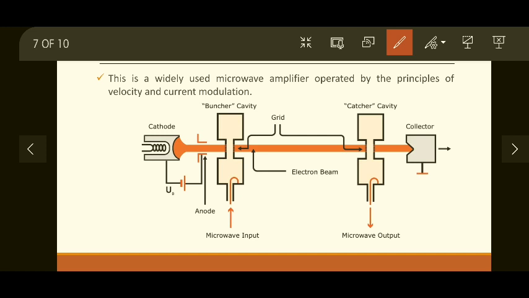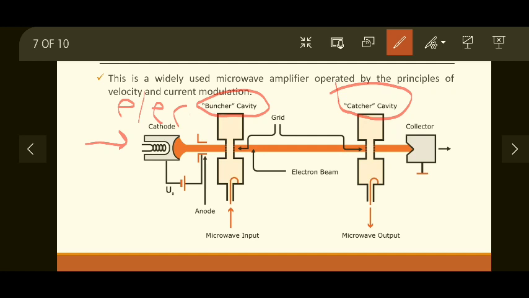As you can see, this is a cathode, which generates the electron beam. Then there are two cavities. The first cavity is named the buncher cavity because it starts the bunching process, and the second cavity, at the output, is known as the catcher cavity. It catches the electron beam and extracts the maximum power from it.